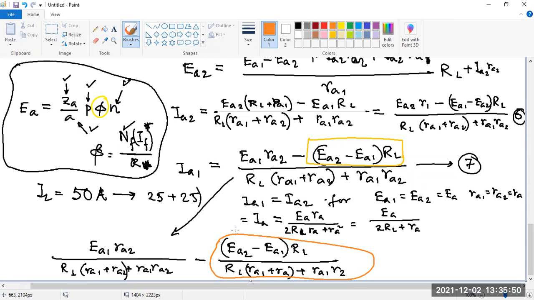You see, when the voltage values are exactly the same, the circulating current will not appear. So there are two things. One is that the voltages are the same, that means this criterion. Another is that the resistance is the same.